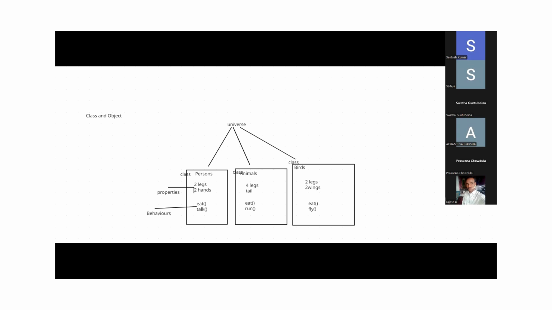So myself is an object among persons. Persons is the class; out of persons, a person is an object. Understand, guys? In the same way, a bike is reality. The bike design document is a class. The bike is an object.